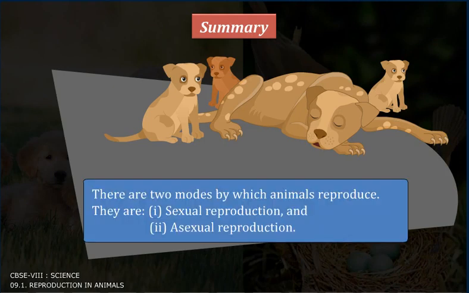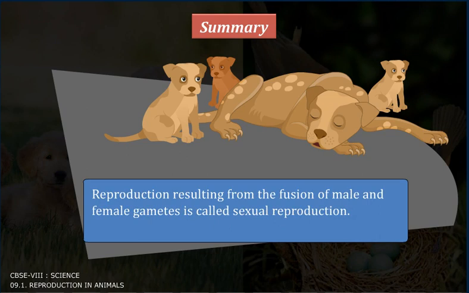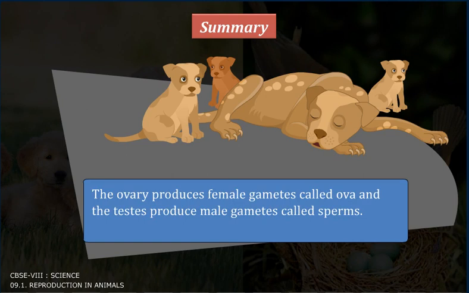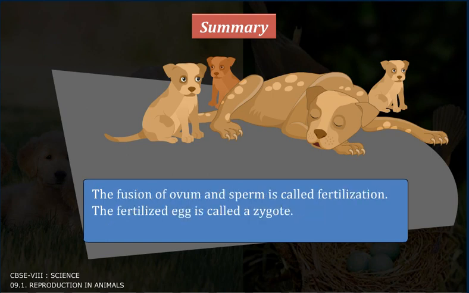Summary. There are two modes by which animals reproduce. They are sexual and asexual reproduction. Reproduction resulting from the fusion of male and female gametes is called sexual reproduction. The ovary produces female gametes called ova and the testis produces male gametes called sperms. The fusion of ovum and sperm is called fertilization. The fertilized egg is called a zygote.